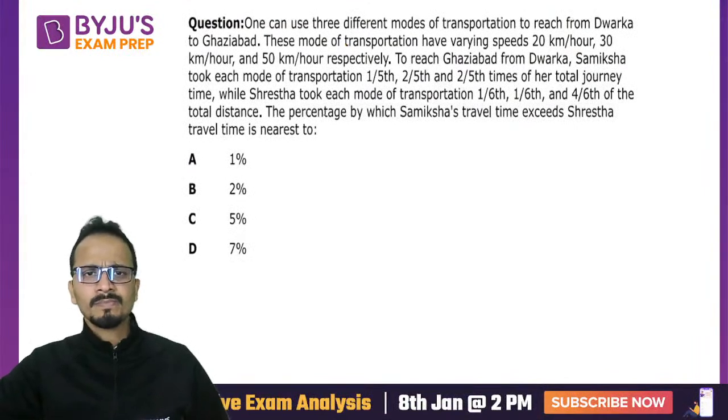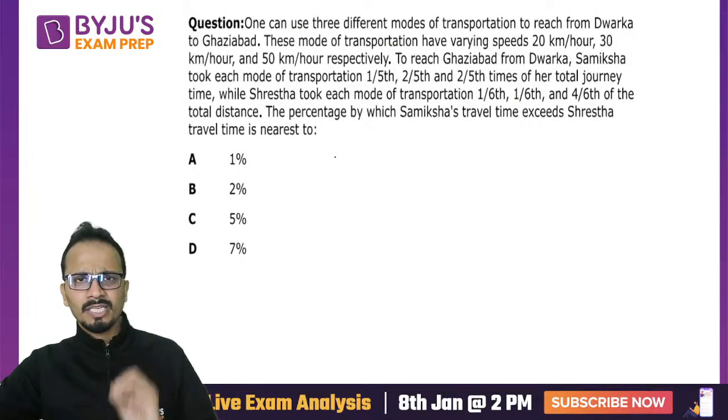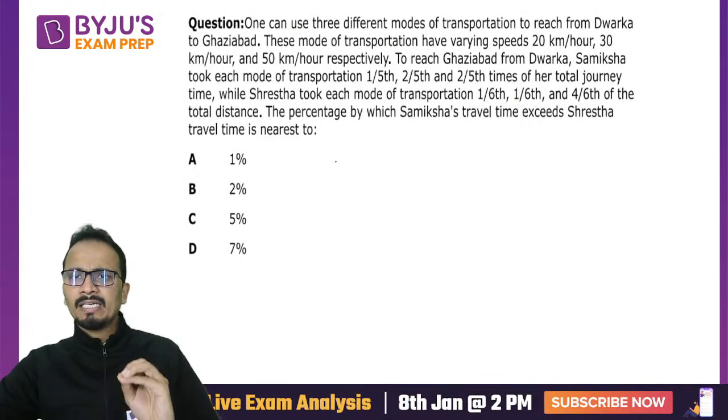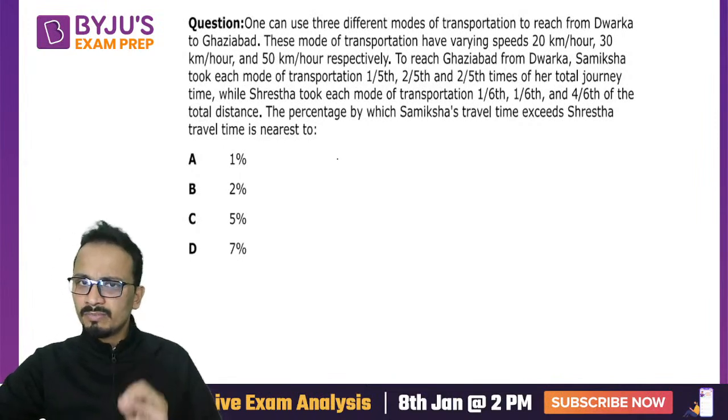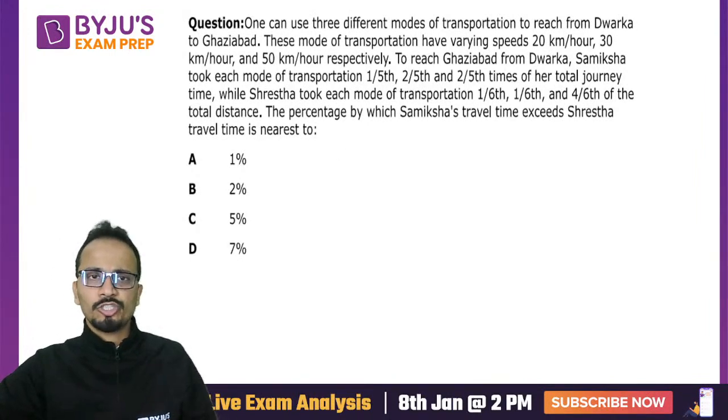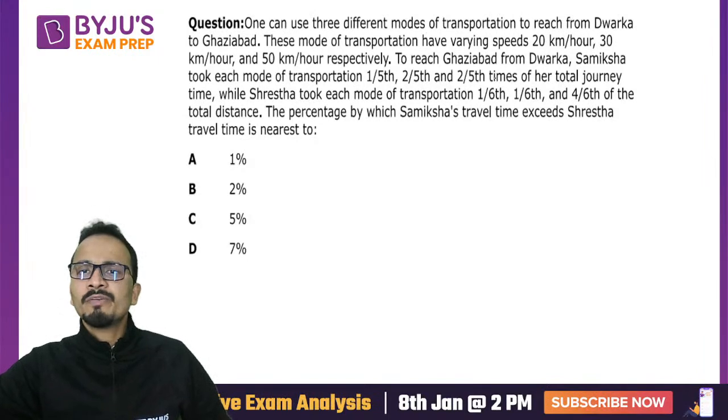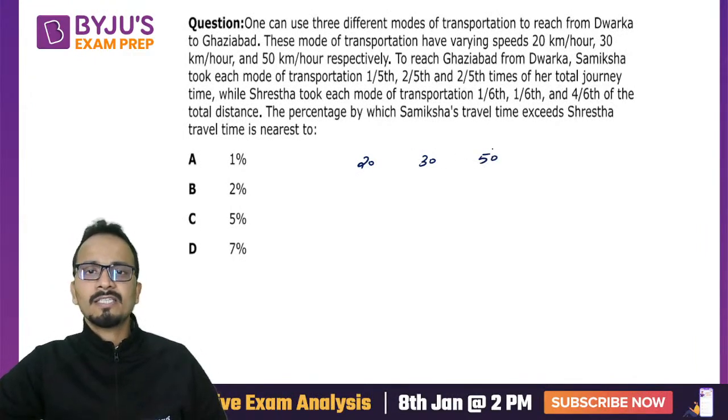Now next question, a little tricky. Carefully need to understand how to save time while solving such questions. Now one can use 3 different modes of transportation from Dwarka to Ghaziabad. So the speeds are 20, 30 and 50. These are the speeds.